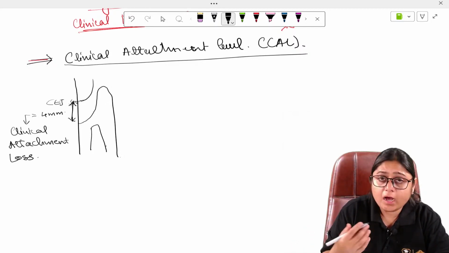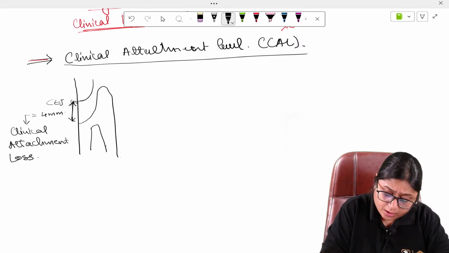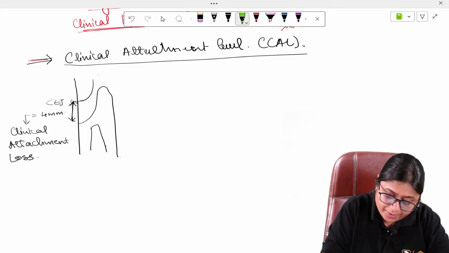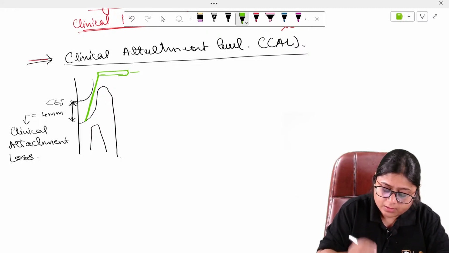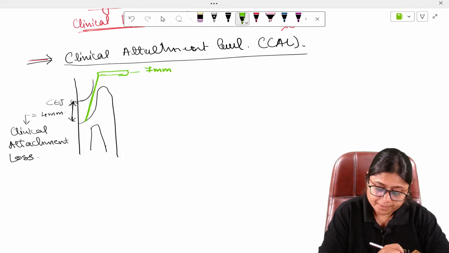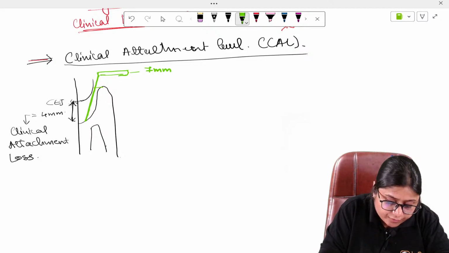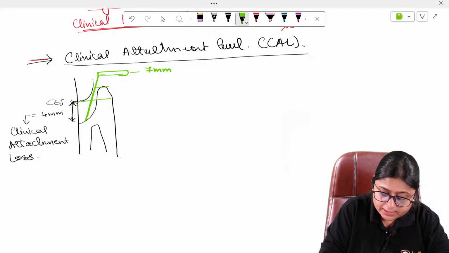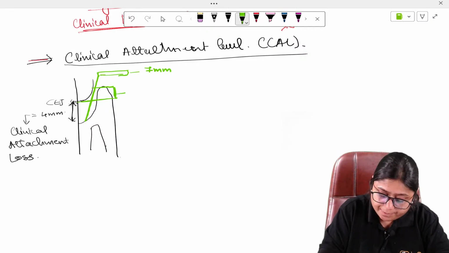In the exam, mostly the questions are asked like this: this is the probing depth. The probing depth is up till the apical penetration of the probe. This probing depth, suppose, is 7 mm. Okay. And they will give you the distance from free gingival margin up till the CEJ. This distance they will show you in the image. Suppose this distance is 3 mm.